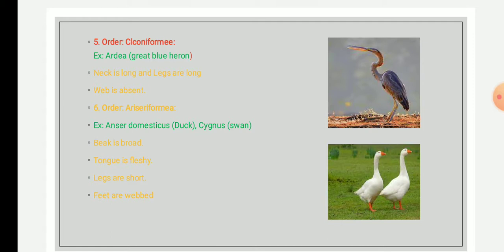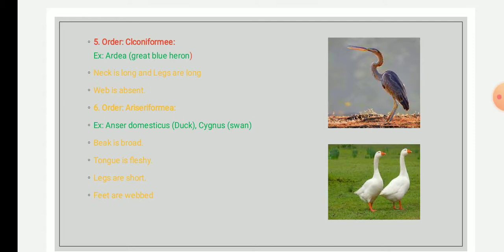The next one is the order Anseriformes. It includes about 200 species of swans, geese, and ducks, and all are efficient flyers, and most of them are cosmopolitan in distribution, found throughout the world.